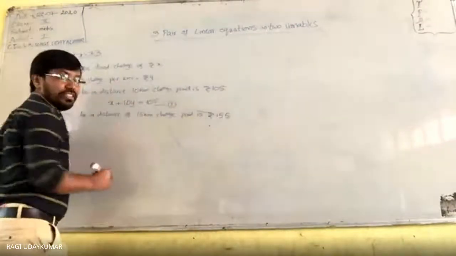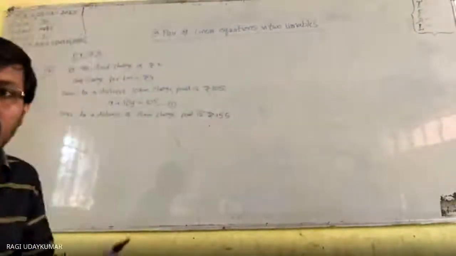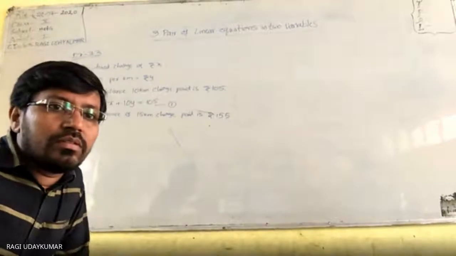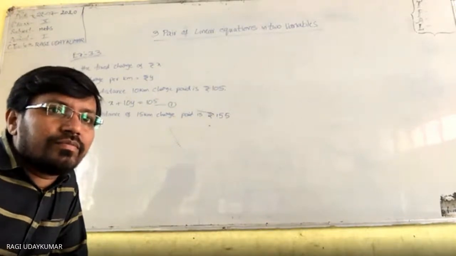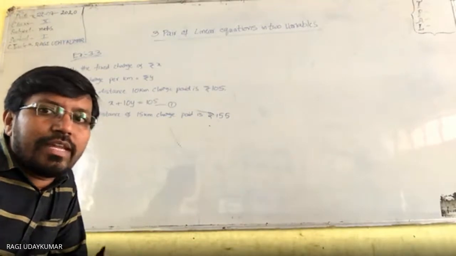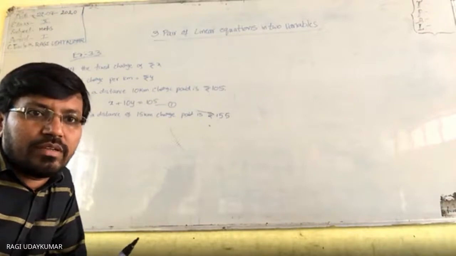So what equation do you get? Ankit, can you tell me the equation now? What do we get?